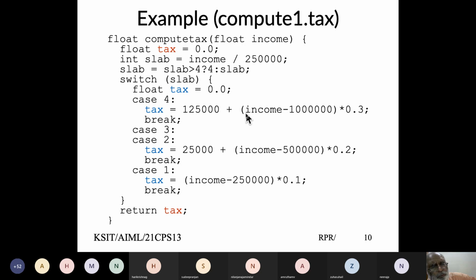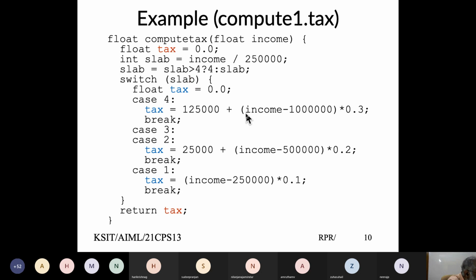So when I use this, what would happen? I invoke the function passing the parameter called income. Income gets caught and used, and I compute the text. When I'm computing the text, the local text is being used.